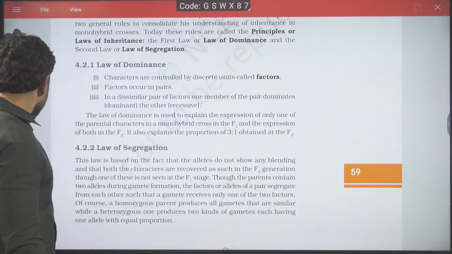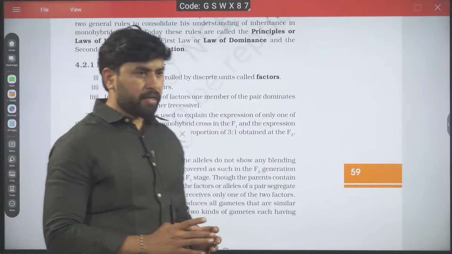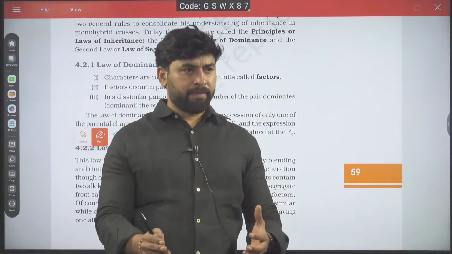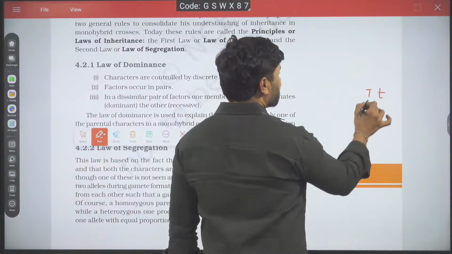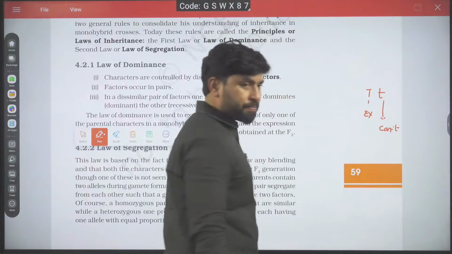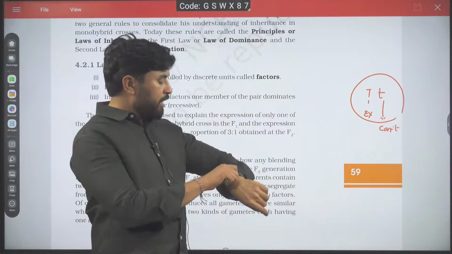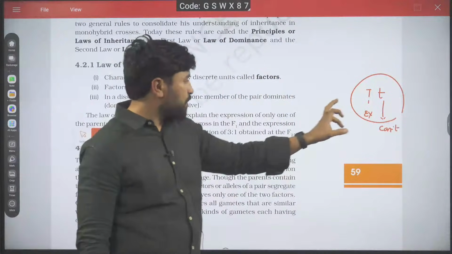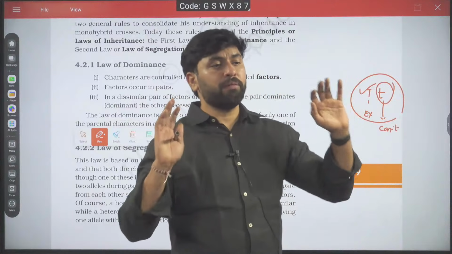observe here, Mendel said something like this. Whenever we have a dissimilar pair of factors, one dominates the other. Here dominates does not mean hammering. For example, capital T dominates small t, which means what? Capital T can express, small t cannot express. That is the meaning. Okay? Now whenever we talk about capital T dominance, in a heterozygous genotype, one will be able to express, another one cannot express. This concept was also given by Mendel.